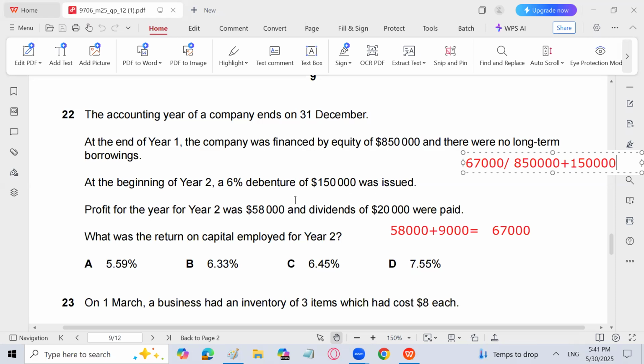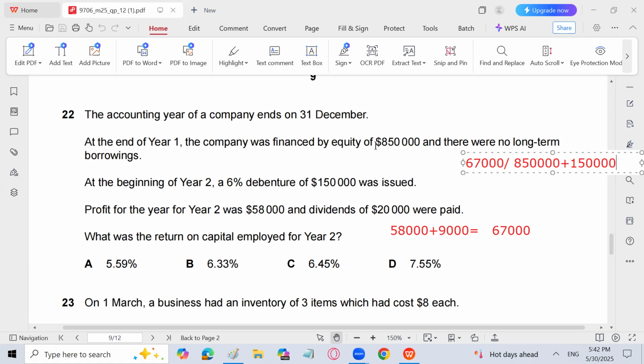That's fine. Okay. And profit for the year 2 was 58,000. It means that from 58,000 we have paid debenture interest of 6%, and we need profit from operation, which is 67,000 into 10 lakh into 100. So that is going to be 6.7%, but the answer is not there.